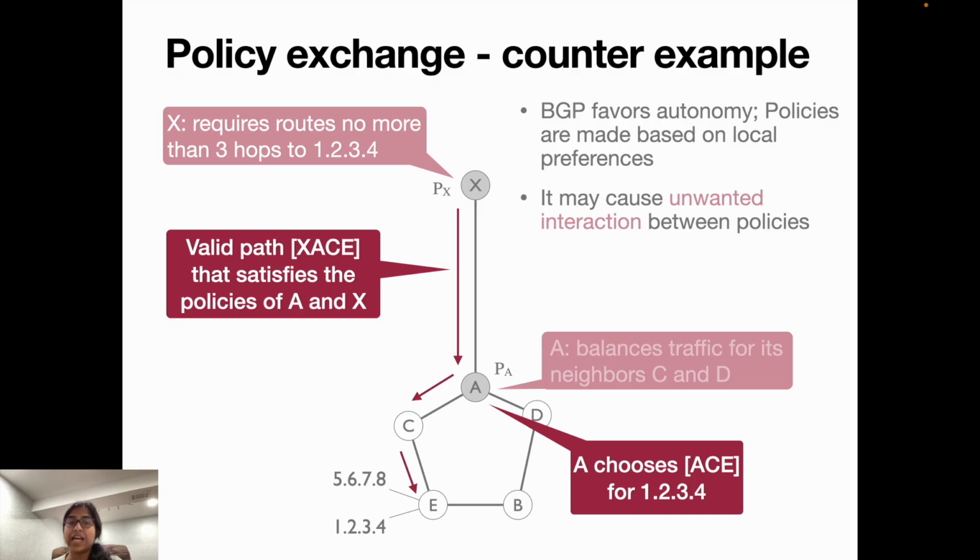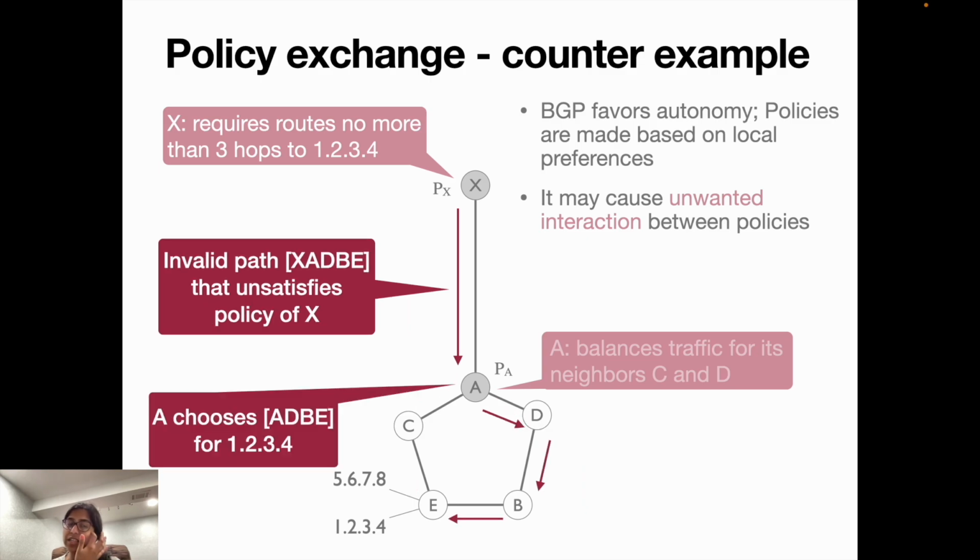The first is the valid path, which is X via A, via C, via E. This satisfies both the policies at X and A, because it takes no more than 3 hops to reach 1.2.3.4 from X, and it also balances traffic at node A between C and D.